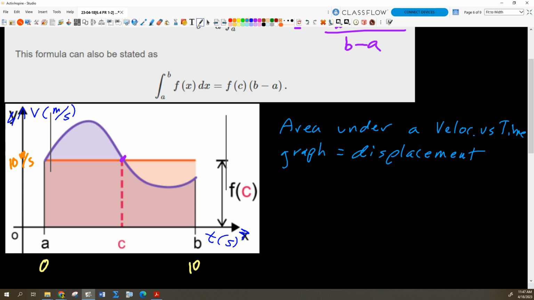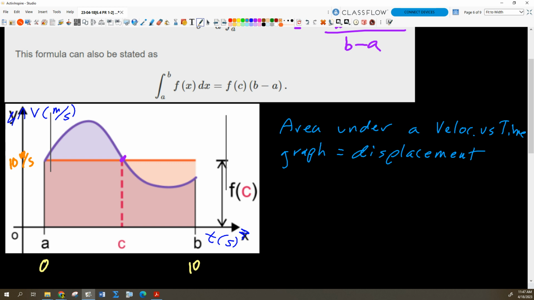So what does this mean then? If I travel this purple timeline, my velocity starts off at 10 meters per second, I'm accelerating up to some high velocity, and then I start to slow down until I get down to some low velocity, and I finish at about 8 meters per second. Well, during that interval where my speed is changing, it's always positive velocity. So the whole time I'm accumulating positive area. So I end up with some displacement that corresponds to that integral, right?